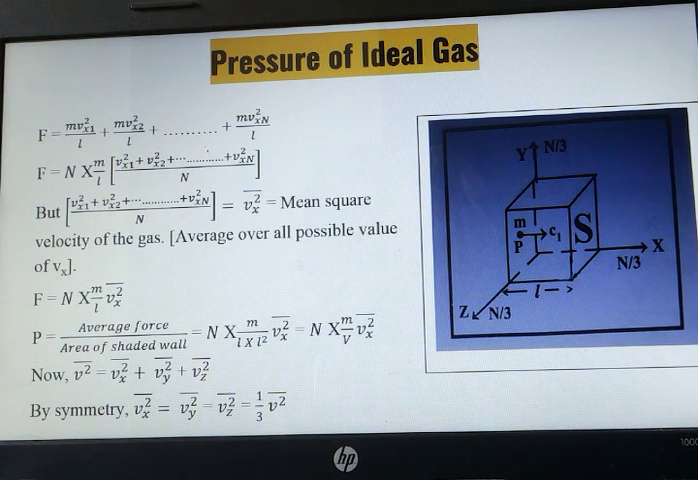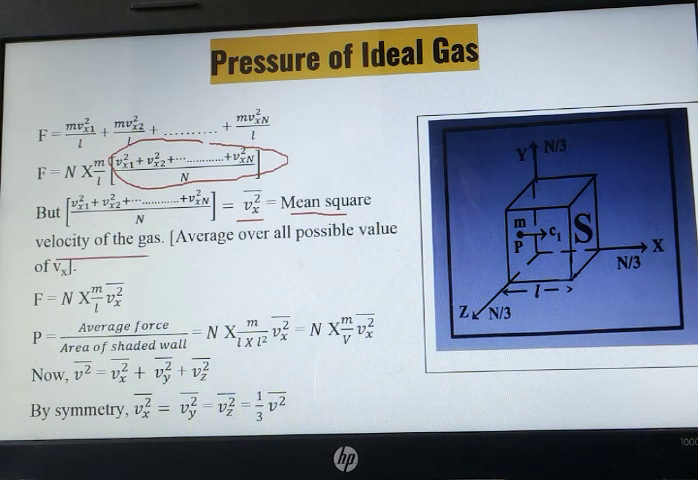Why we are doing this? Because this whole term which is inside the bracket can be denoted as Vx square bar. And what is this term denoting? Mean square velocity of the gas. This is also called average over all possible values of Vx. ये पूरा term को क्या लिख सकते हैं? Vx square bar. So what force will we be getting? F is equal to n into m upon L Vx square bar.